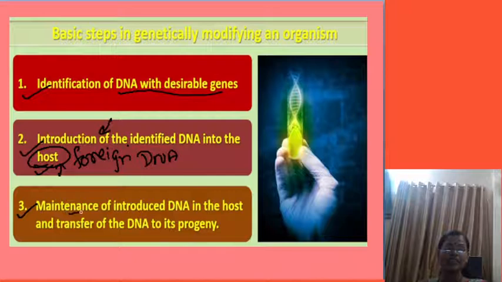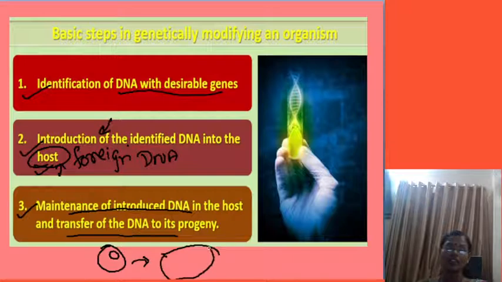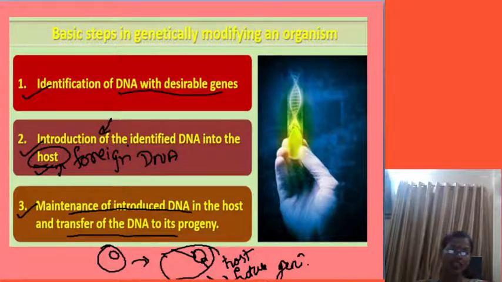The third step is maintenance of the introduced DNA in the host and transfer of the DNA to its progeny. So if the foreign DNA is present in the host organism carrying it, it has to be taken care that it goes into the future generation. So that is the third step, maintenance of the introduced DNA in the host and transfer of the DNA to its progeny.